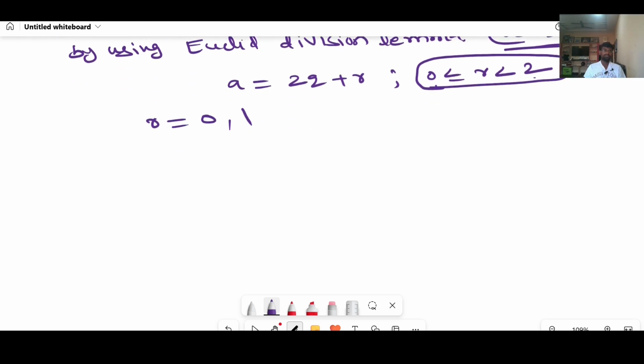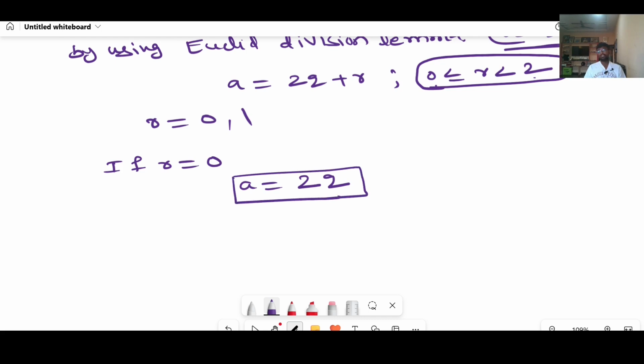Now if r equal to 0, we will derive all the cases here. If r equal to 0, what is the value of a here? 2q. Ultimately, we can say that a is an even number.